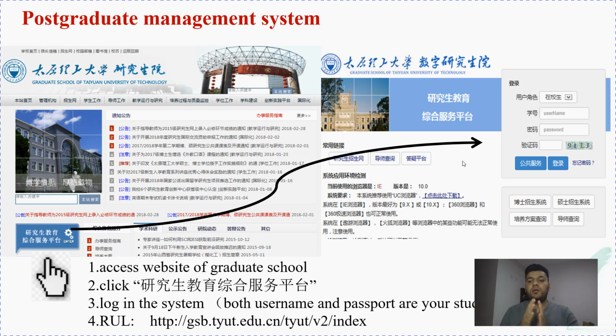Then you write the code, and click denglu, which means login.